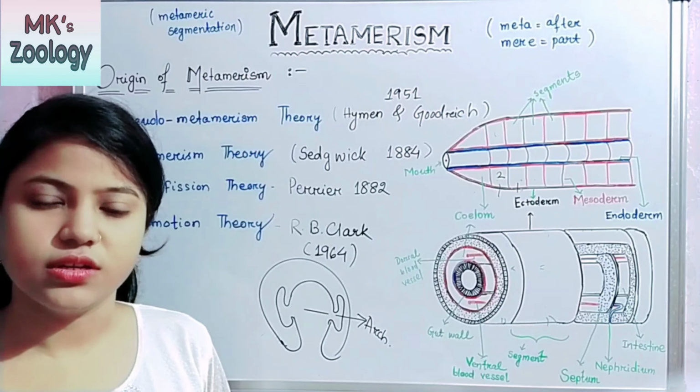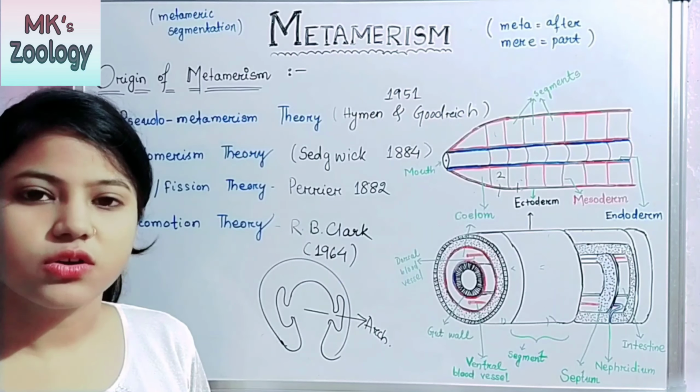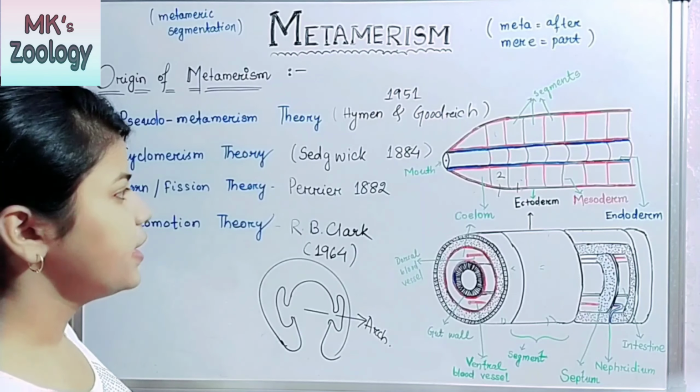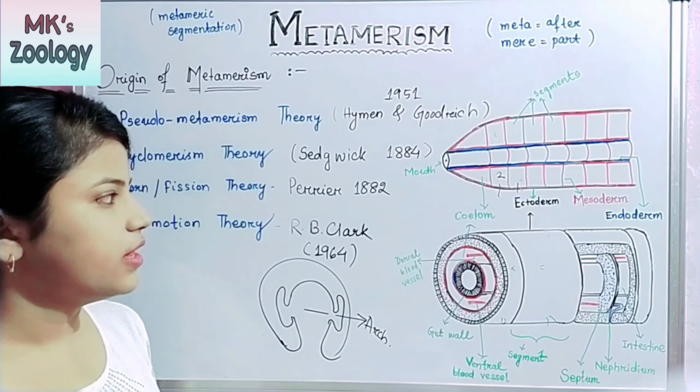Okay, understood. So this is all about your cyclomerism theory. The next one is your Kohn or fission theory. This theory was proposed by Fourier in 1882.